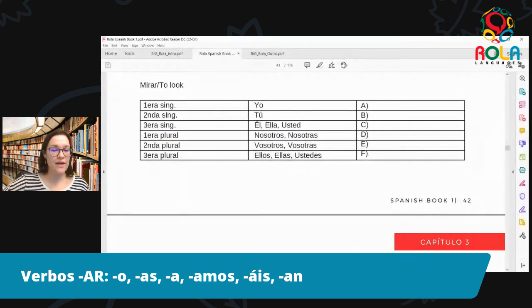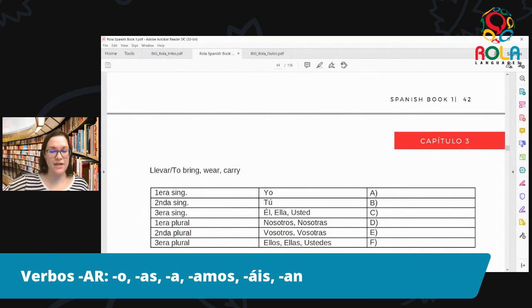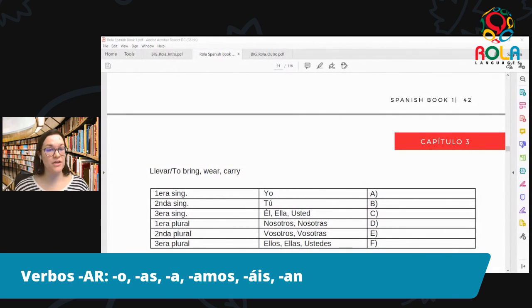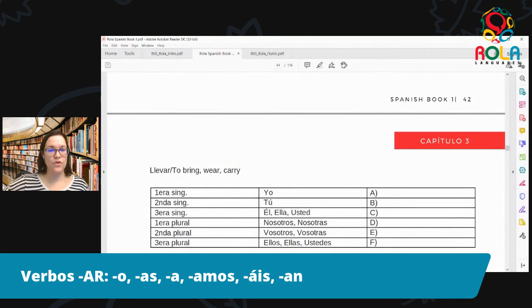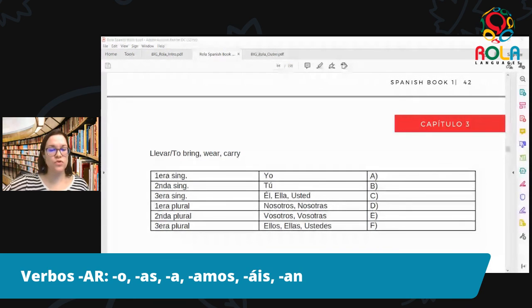Muy bien. Okay, and one final one, we're going to do the verb llevar. Llevar means to bring, to wear, or to carry. Very useful verb. Okay, yo llevo. Tú llevas. Él, ella, usted lleva. Nosotros, nosotras llevamos. Vosotros, vosotras lleváis. Ellos, ellas, ustedes llevan.